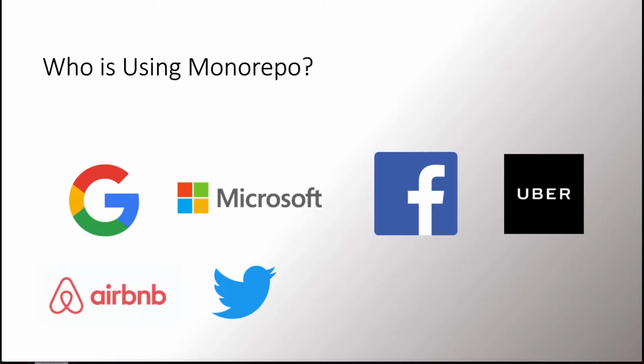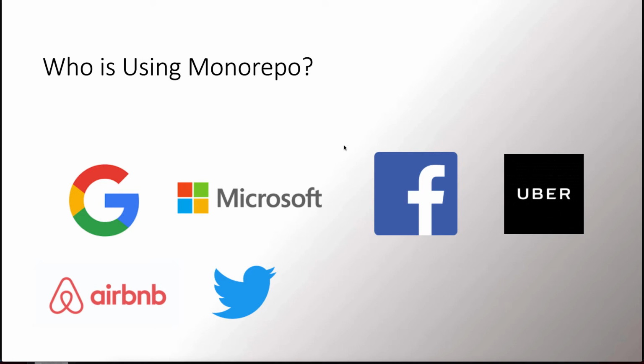Okay, who is using Monorepo in general? The most famous companies like Google, Microsoft, Facebook, Uber, Airbnb and Twitter are using Monorepo nowadays. For example, Google's Monorepo is considered to be the largest in the world. It's also called an ultra large scale system and must be handled by tens of thousands of contributions every day in a repository with a size of over 80 terabytes.